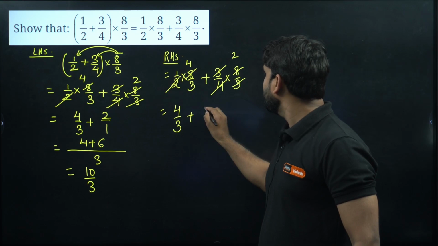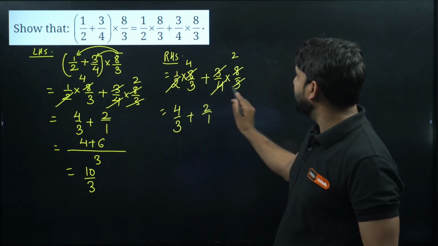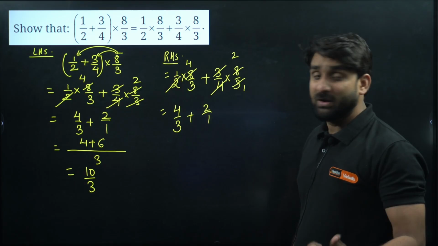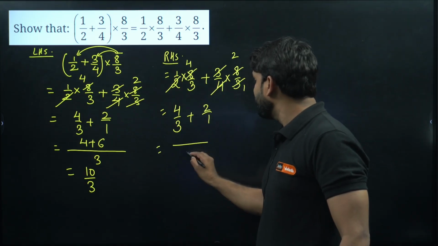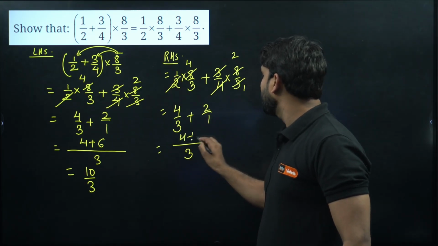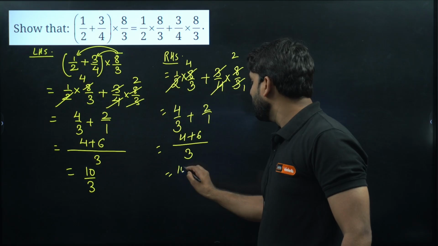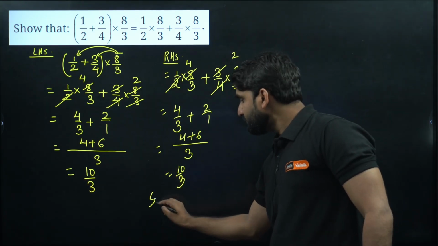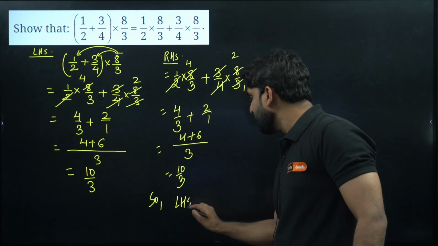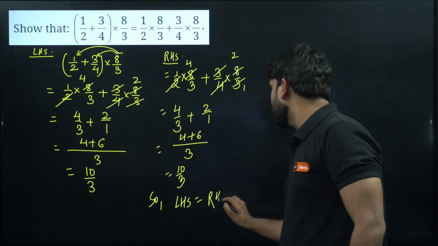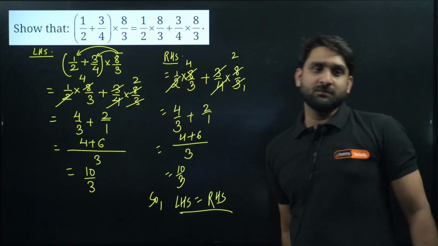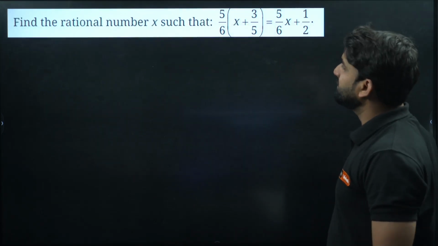4 by 3 plus 2 by, here there is nothing, everything is cancelled. So if nothing is there, we can consider 1 is there. On taking the LCM, 3 will come here, and this is 4 plus 6, and we have 10 by 3. Can you see here? Both are equal. So we can say that LHS is equal to RHS. Hence proved. We had to show that. Now we have proved. Moving ahead, question number 3.